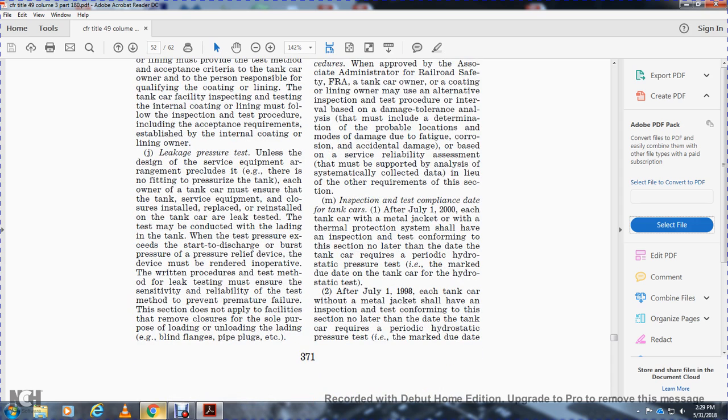J. Leakage pressure test. Unless the design and service equipment arrangement preclude it, there is no fitting of the pressure of the tanker.